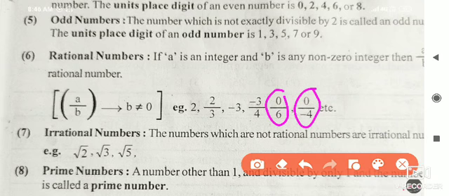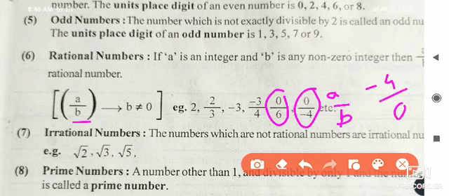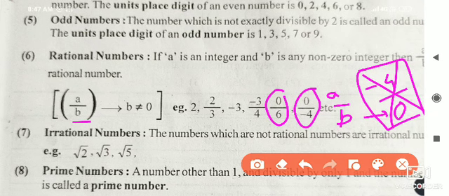The condition is only that the denominator, that is b, should not be 0. This is the position of a, where 0 is written, and b's position is there, 6 and 4. So is b's value 0 here? No. That's why these numbers are rational numbers. Instead of this, suppose I write minus 4 upon 0. Now b's value is 0 here, so is it a rational number? No, it is not a rational number.